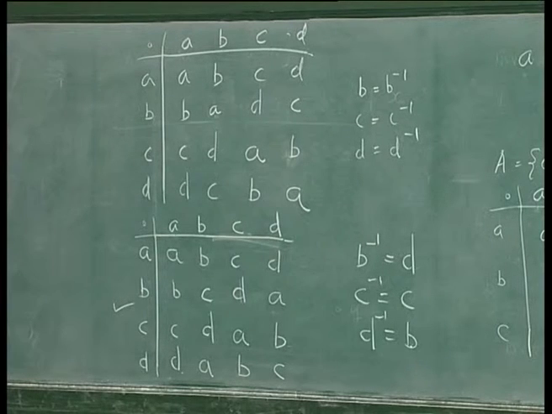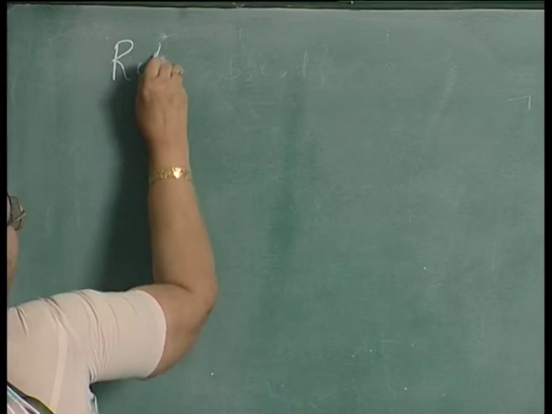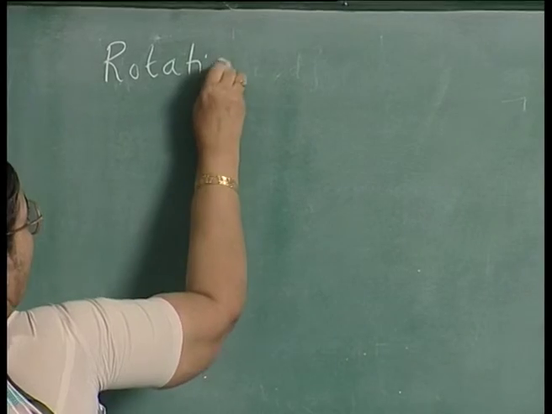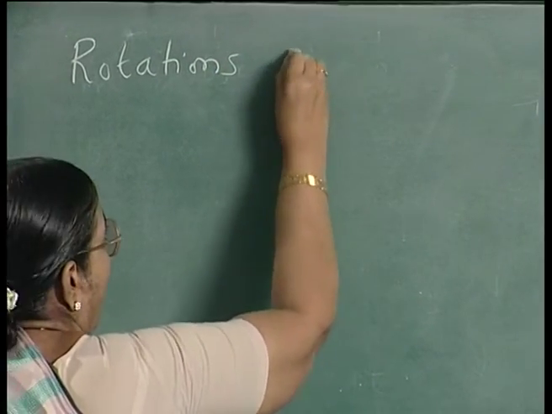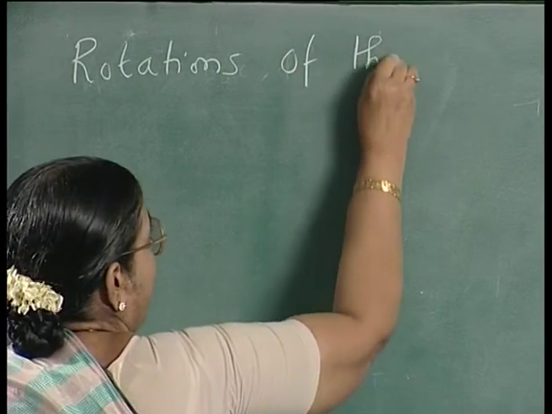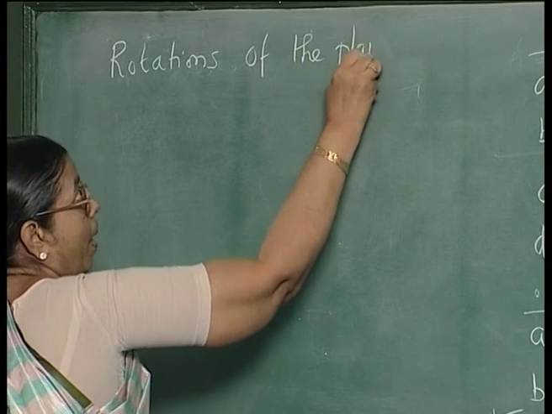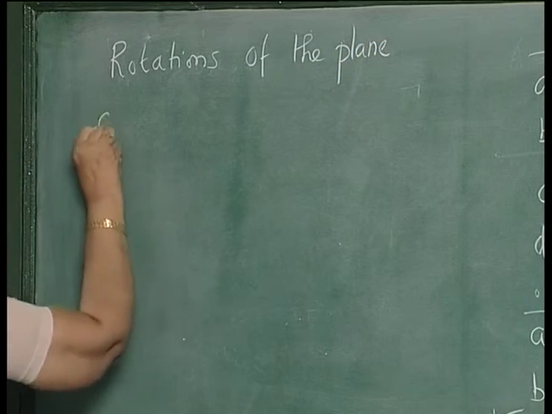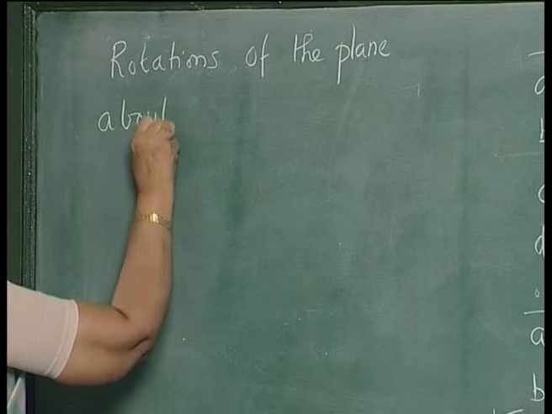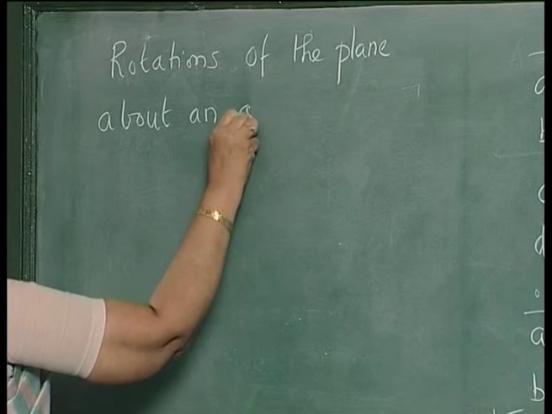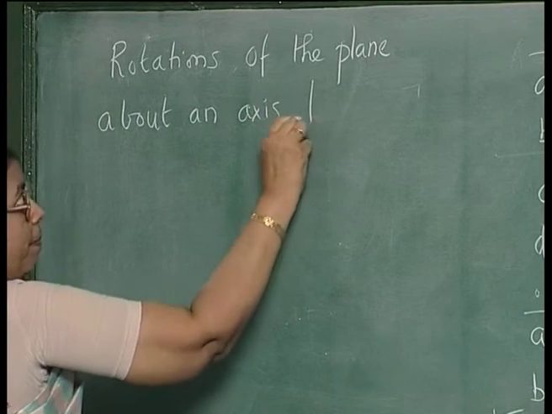Another example of a group is this. Take rotations of the plane about an axis perpendicular to it.